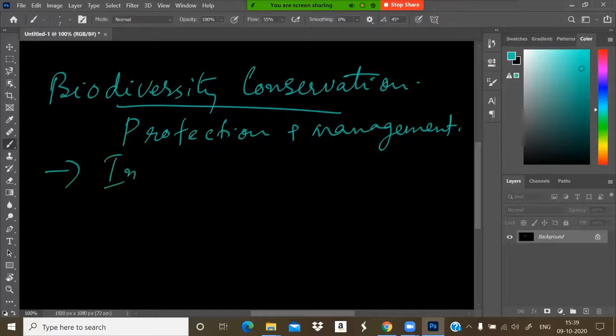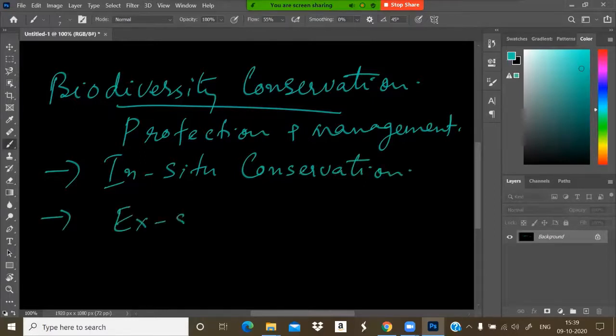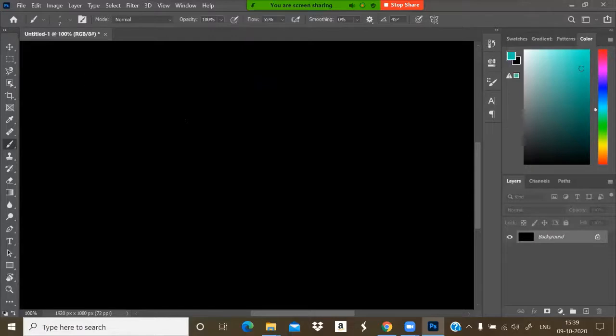One is in situ conservation. The other one is ex situ conservation. In situ conservation and ex situ conservation. In this, what do you mean by in situ conservation?